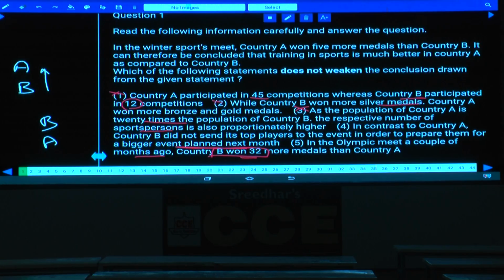But here, does not weaken means strengthens the argument. What is the strengthening here? A should be more. Hence with the help of choice 4 only we are getting that answer. In choice 4, in contrast to country A, country B did not send its top players. With B type players, they could achieve this result. Hence from this we can definitely say that country A's facilities are better than country B's. Hence choice 4.